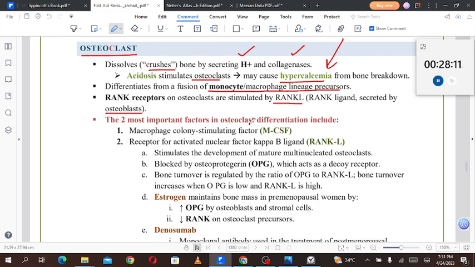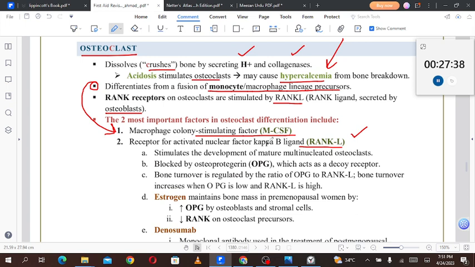The two most important factors in osteoclast differentiation are, first, macrophage colony stimulating factor, MCSF, because it acts on the precursor cells of macrophages and monocytes, and second, the receptor activator of nuclear factor kappa B ligand, RANK L. These two things are the major determinants of osteoclast differentiation and activity.